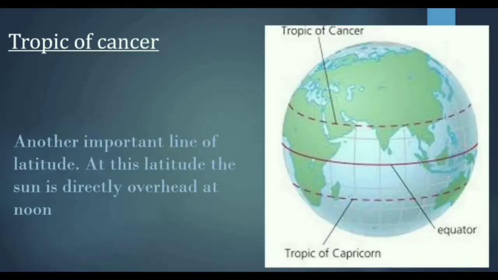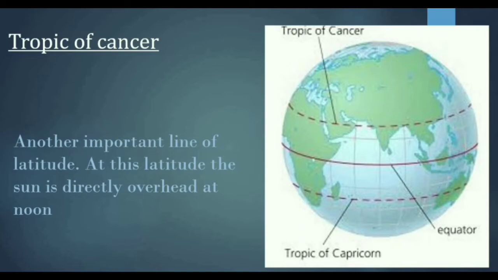Our next important latitude is the Tropic of Cancer. The Tropic of Cancer lies 23 degree 26 minutes 16 seconds north of the equator. Again we have to say in short 23.5 degree north of the equator. People living north of the Tropic of Cancer experience dramatic seasonal climatic changes based on the Earth's tilt and the subsequent angle of the sun. When it is summer north in the Tropic of Cancer, it is winter south in the Tropic of Capricorn. We will see in detail, children.